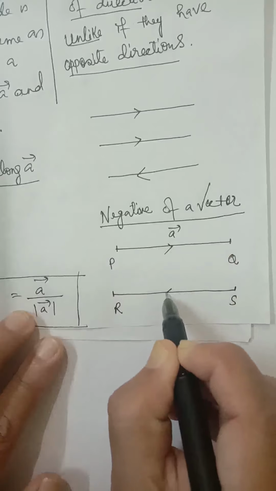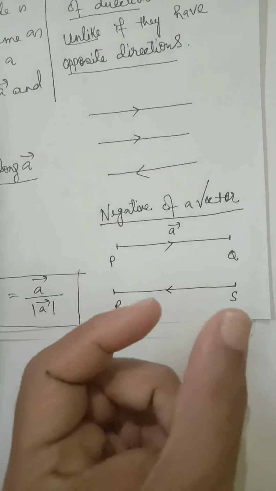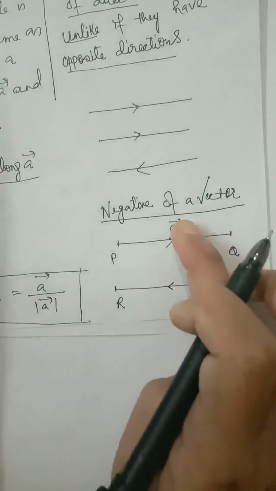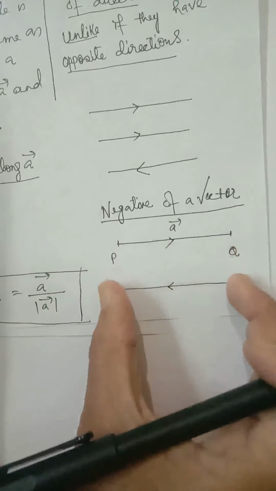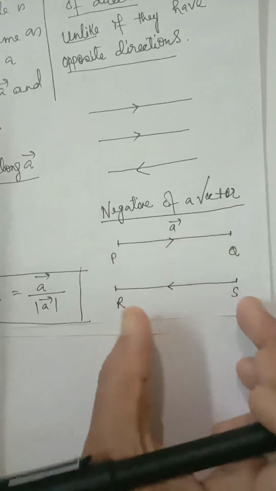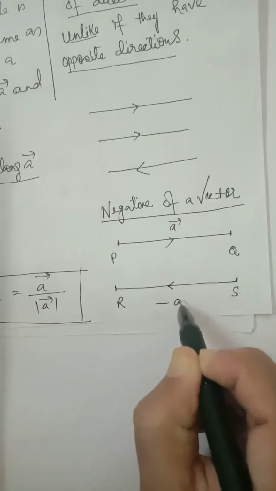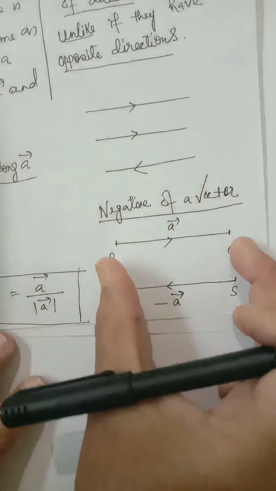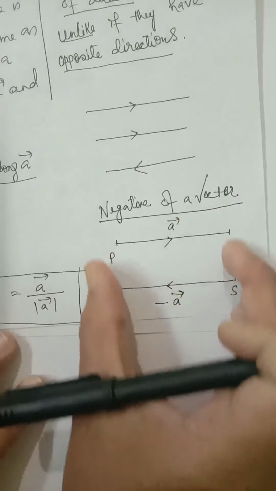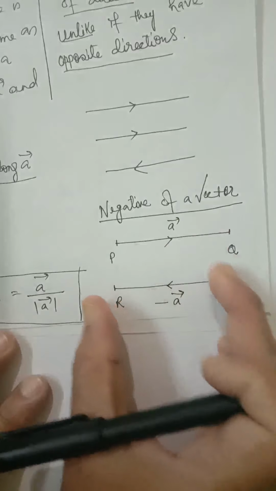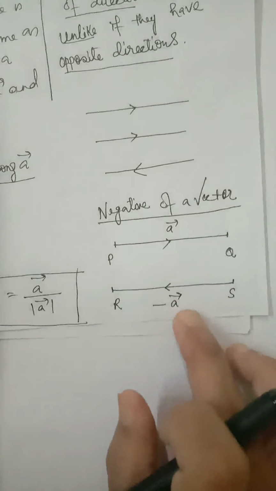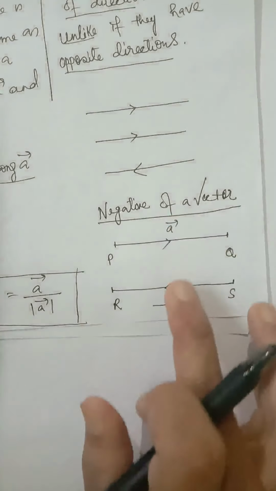Now, if we put the direction in this way, you can see these two vectors have opposite directions. Although they have the same length, the direction is opposite. So if PQ represents the A vector, RS will represent the negative of the A vector. PQ and RS have the same length but opposite directions. So this is called the negative of A vector. If this is A, this will be minus A.